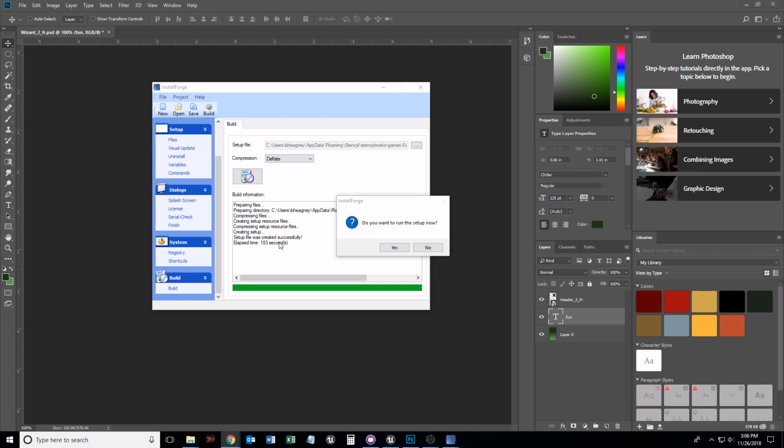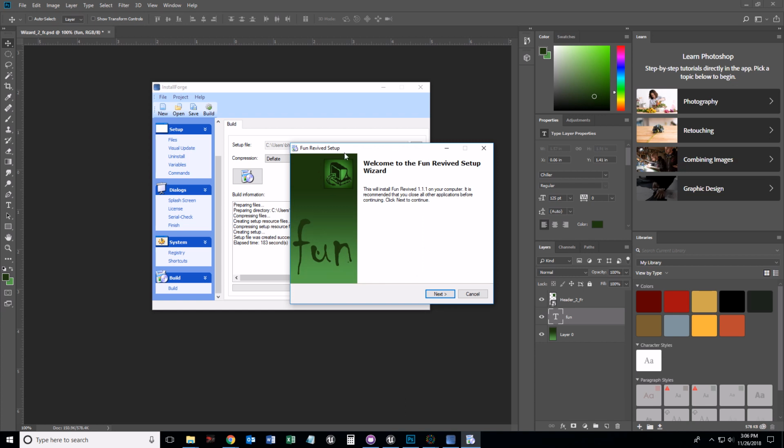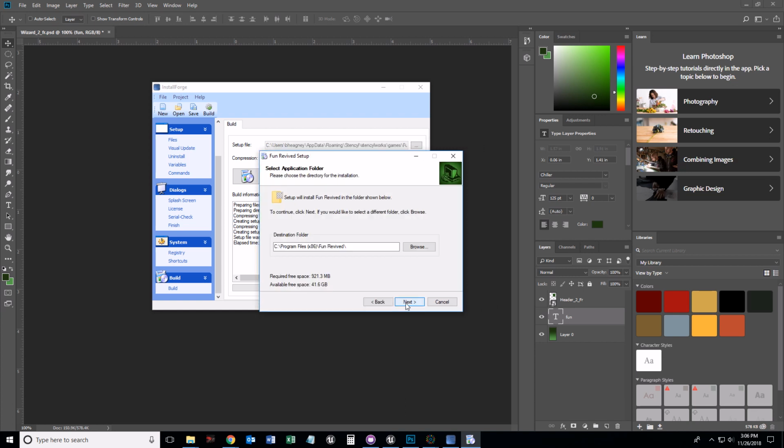In 183 seconds. Well, let's see if that works. You want to run the setup now? Let's say yes. And I hope it works. So let's see if everything comes up. Fun revived installer. Yes, I'll accept it. There's my splash screen. And here's the install. Look at that. Oh, isn't that fun? Yes, it is fun.